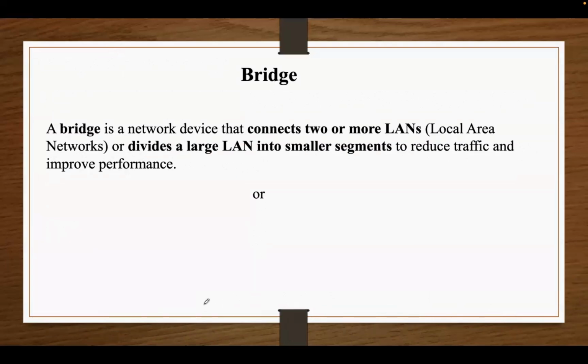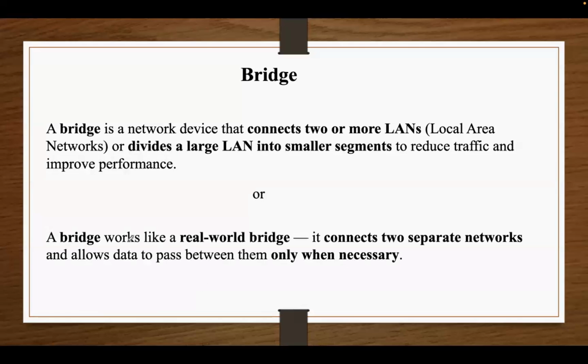So you can even define this bridge like this. It just works like a real world bridge. It simply connects two separate LANs. People only cross whenever they need to go to the other side. In the same way, in networking, a bridge connects two separate networks and it only allows the data to pass through whenever it is necessary.